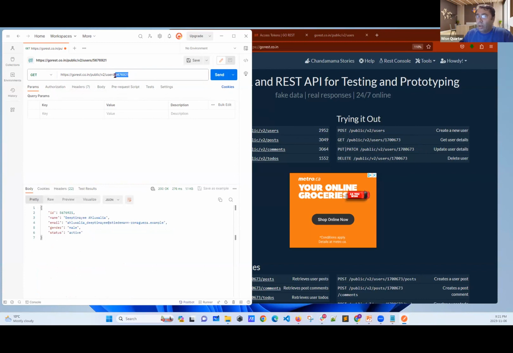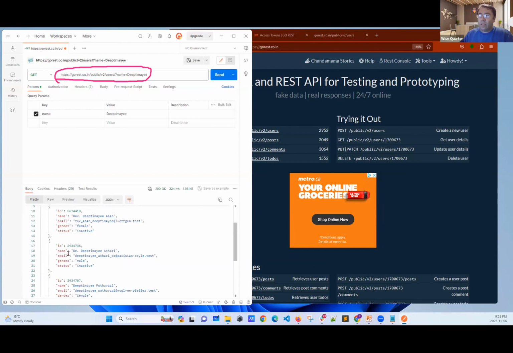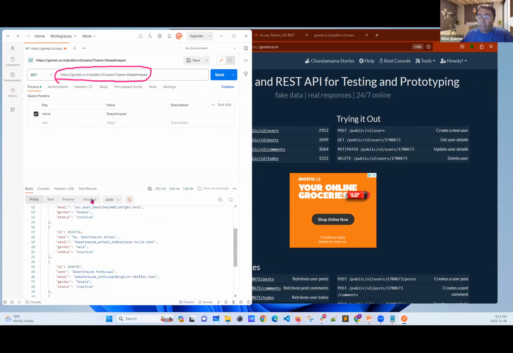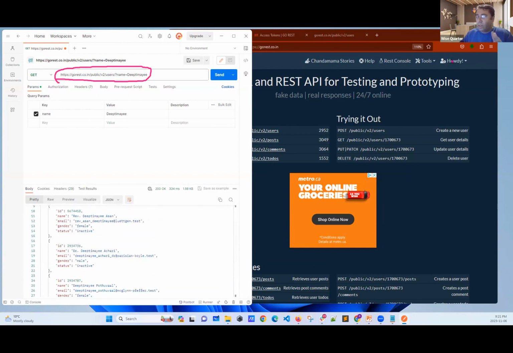And also, if I say, okay, I want to use parameters, let's say name, and this is going to be the name. What I did, actually, I made some change on the URL and then sent it. I received a list, which means they have written 3 different if statements.